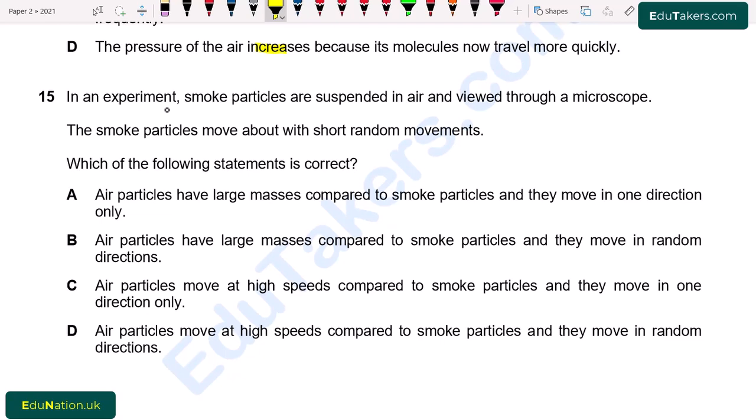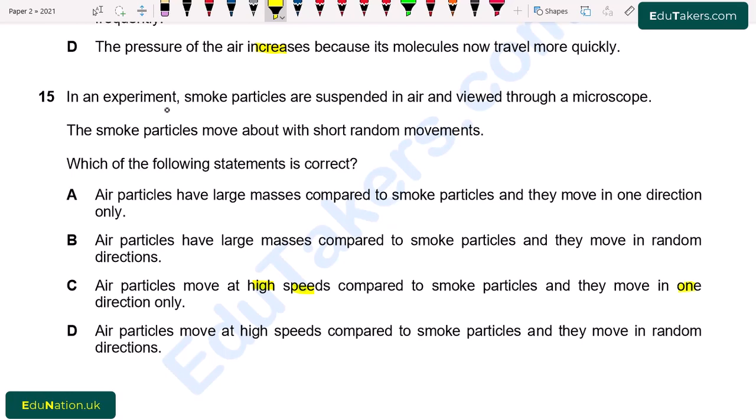B. Air particles have large masses compared to smoke particles and they move in random directions. So it is not possible because here it is given that the mass of the air particle is larger compared to smoke particles. C. Air particles move at high speeds compared to the smoke particles and they move in one direction.